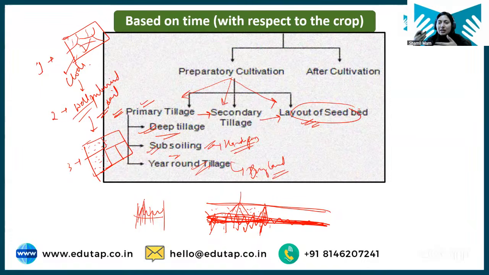When you break it, that compact field will get converted into big clods, like big soil balls you can say. And then in secondary tillage you will further break these clods into fine soil. Clear?